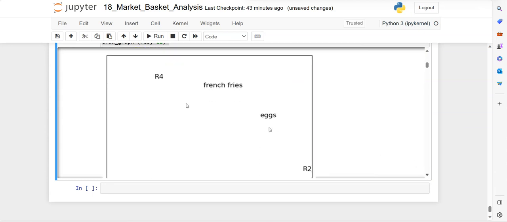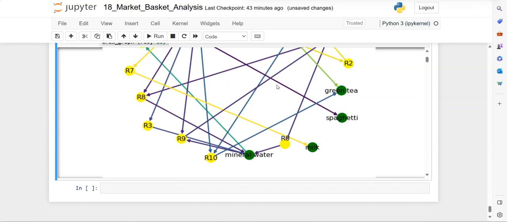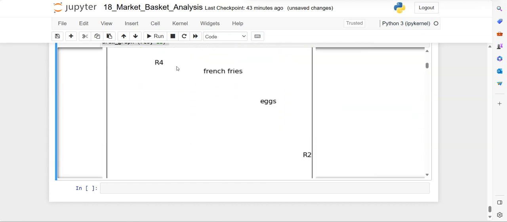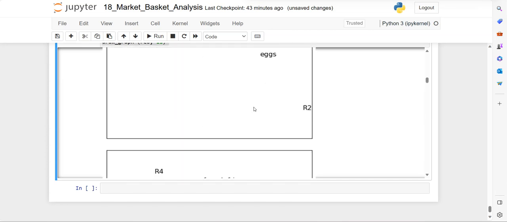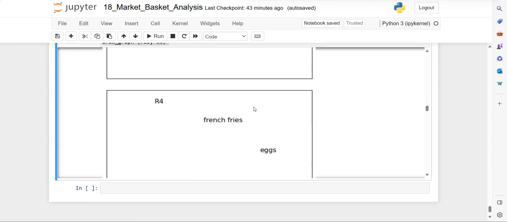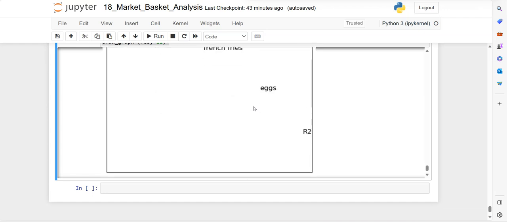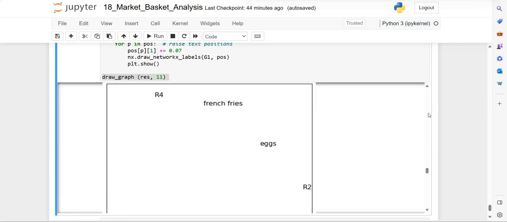And you can also see what the relation is. For example, rule 4, then French fries, eggs, then followed by rule 2, like that. So this one, French fries, above that rule 4 is there, then below that you have eggs, and then mapping with rule 2. So rule 1, rule 2 and rule 4 combination here. This is rule 4 and rule 2. So this is how it is generated. You can see the rules with their representation in the tree. So finally this is the FP tree.